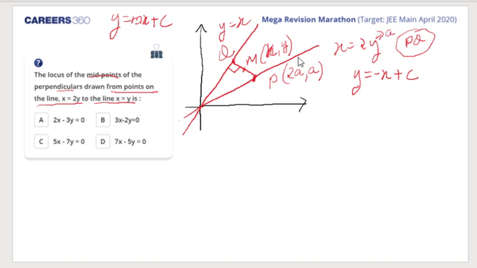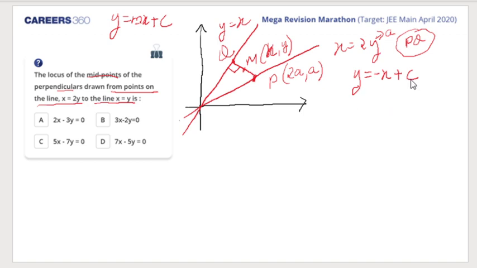So any point on this line would be 2A comma A. Is it okay, Senthil? So I'm waiting for you, Senthil. Please answer me. Yes. Gyanvi Sharma, you have come to my rescue. Thanks. So I took y is equal to A, so x would be 2A. Similarly, that's what you have said.